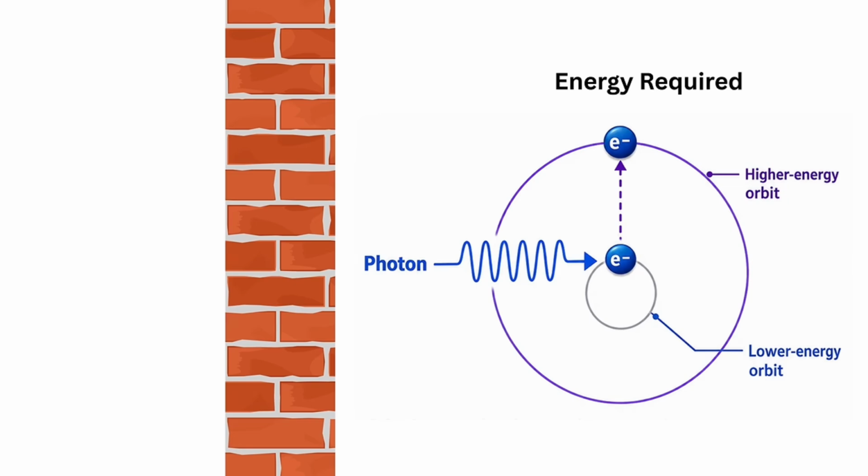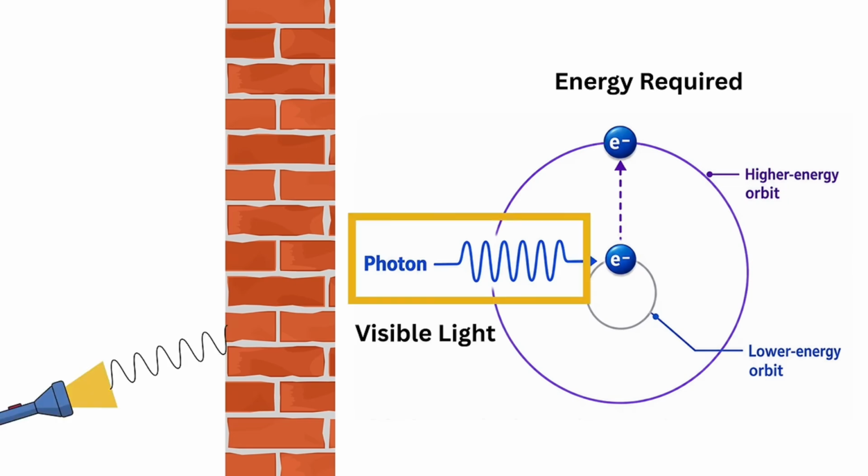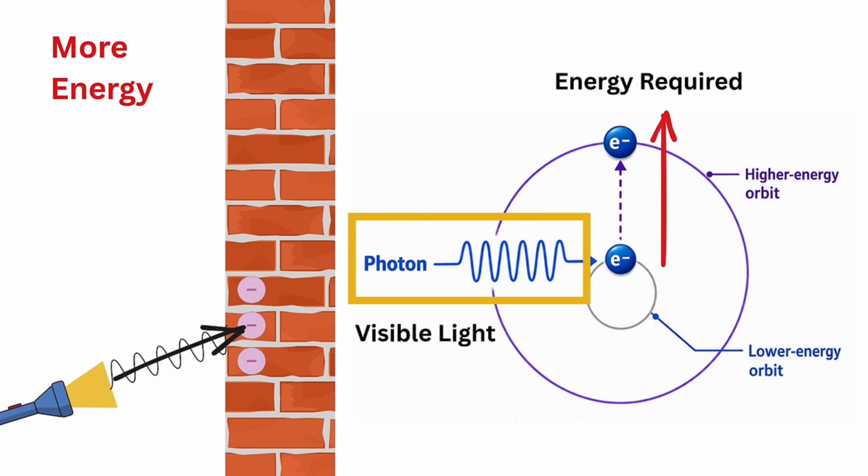Now, consider a photon of visible light. The energy carried by a visible light photon is much closer to the energy required to excite the electrons inside the atoms. Therefore, when visible light strikes the brick, many electrons absorb this energy and become excited. During this interaction, the light is absorbed, reflected, and scattered in different directions instead of passing straight through.